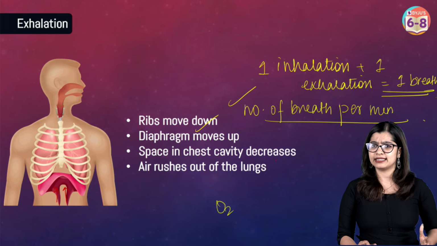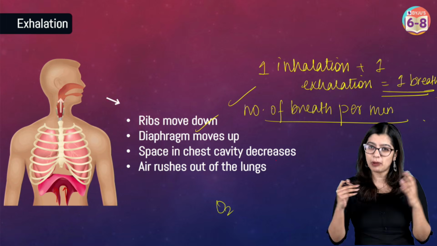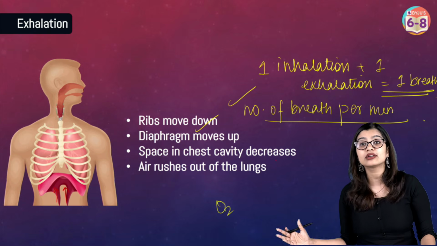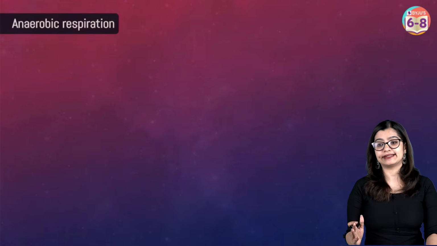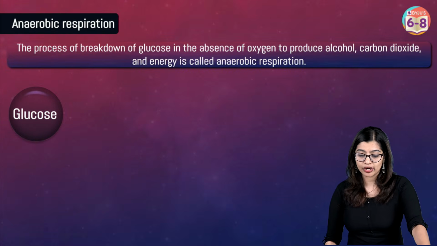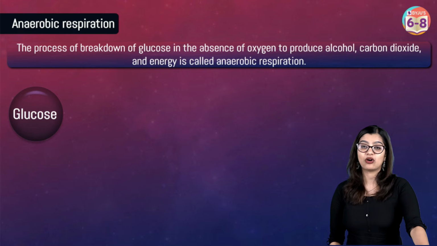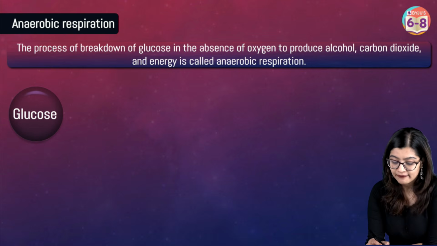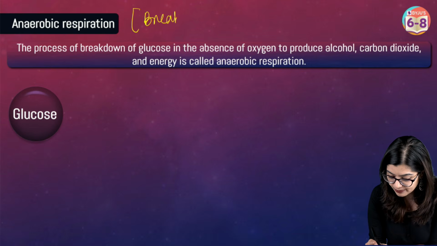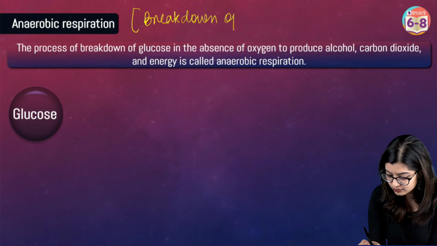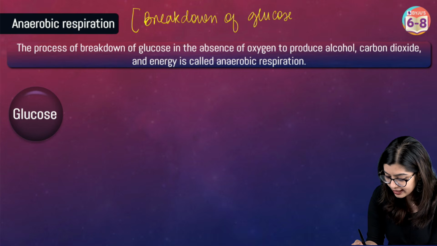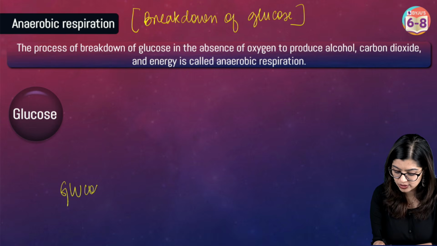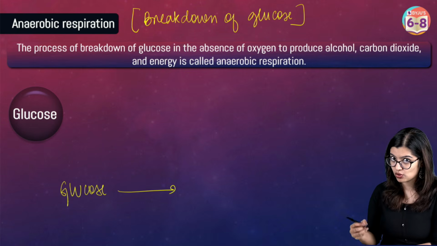So more energy is needed, which means that if more energy is needed, we need more oxygen also. That is why the number of breaths per minute increases. But in some cases, despite taking in more oxygen by breathing, it is still not enough. Which is why, during strenuous activity, our body will switch to something we call anaerobic respiration. In anaerobic respiration, the breakdown of glucose takes place in the absence of oxygen.